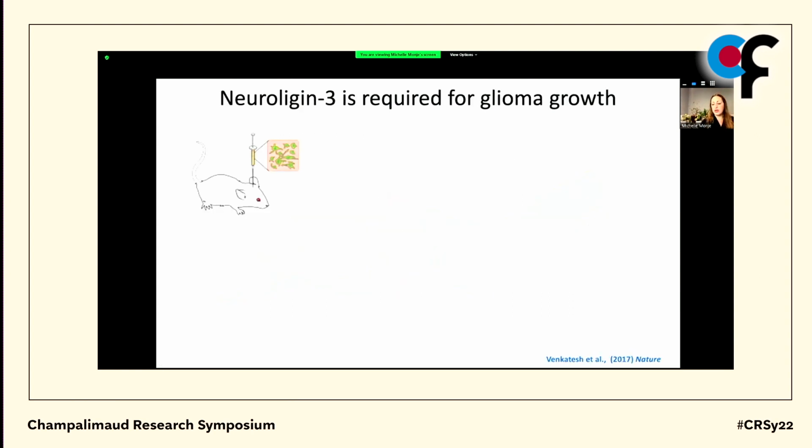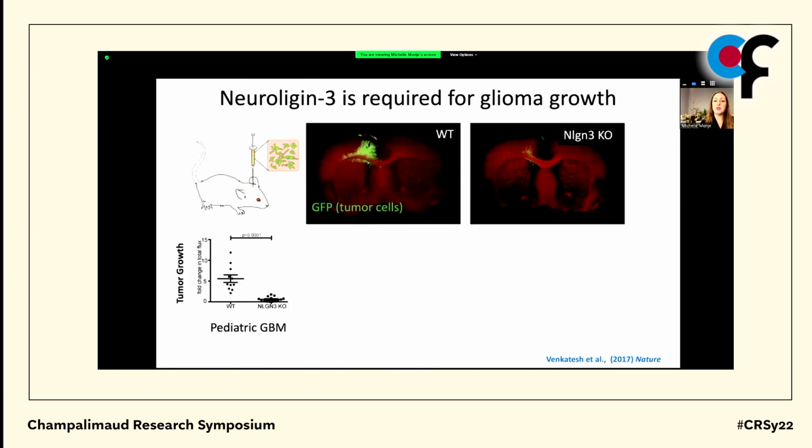But how important is this mechanism? There are many cell-intrinsic as well as microenvironmental mechanisms that regulate tumor progression. And so we wanted to test the relative importance of this microenvironmentally released neuroligin-3. To do that, we xenografted brain cancer cells into the environment of either the neuroligin-3 wild type or neuroligin-3 knockout brain.